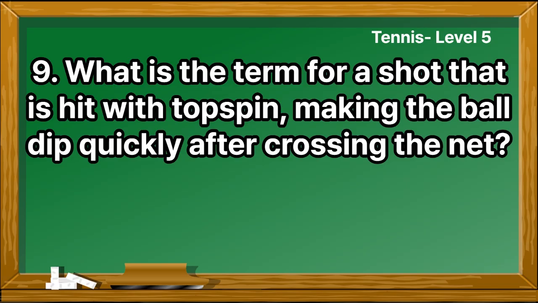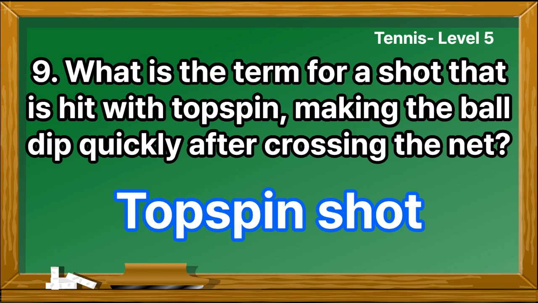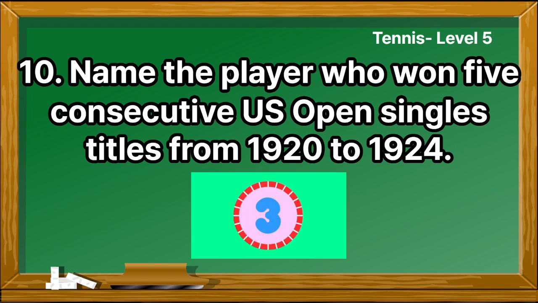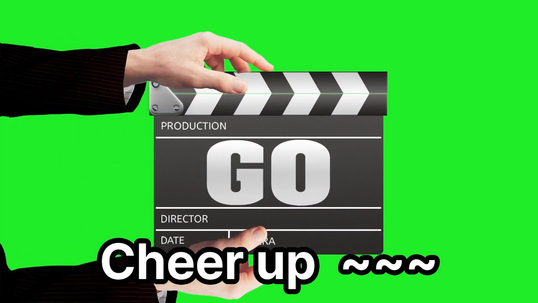What is the term for a shot that is hit with topspin, making the ball dip quickly after crossing the net? Topspin shot. Name the player who won 5 consecutive U.S. Open singles titles from 1920 to 1924. Bill Tilden. Cheer up.